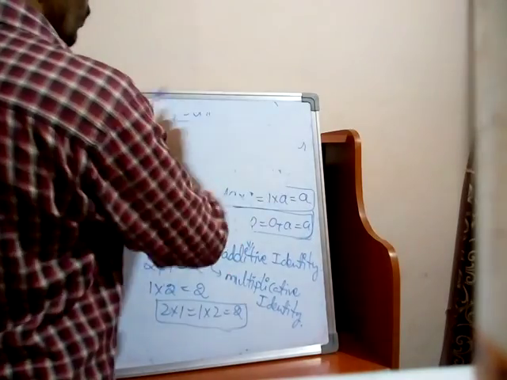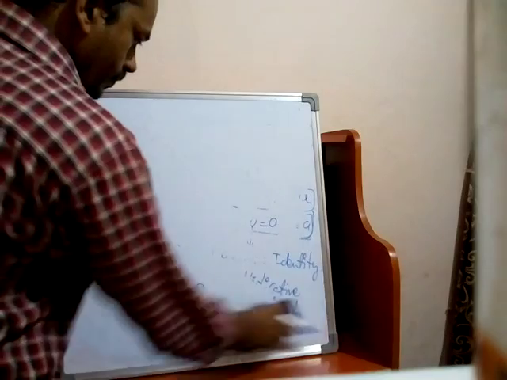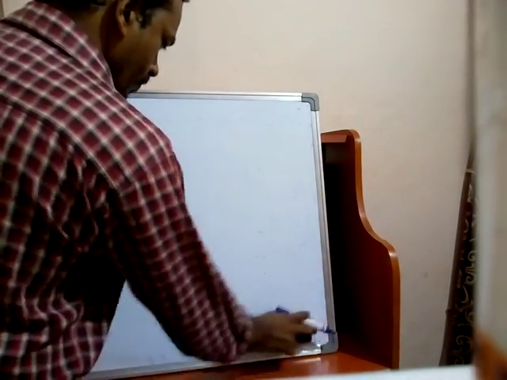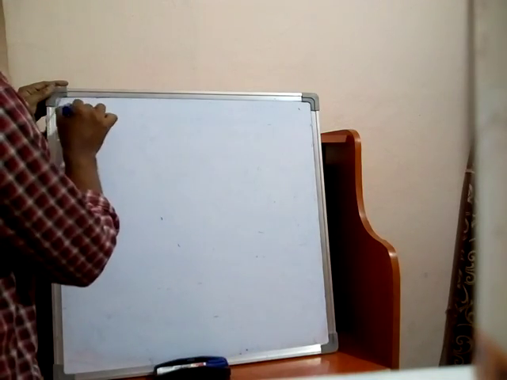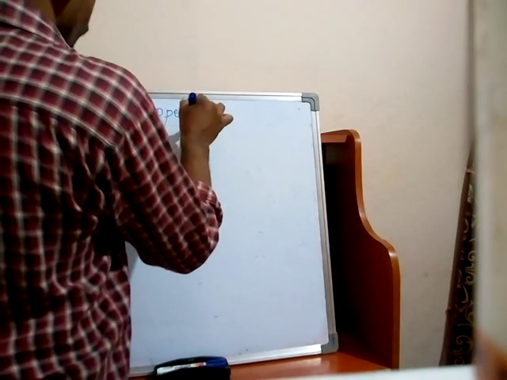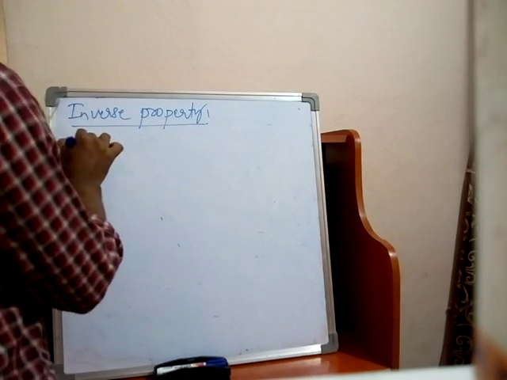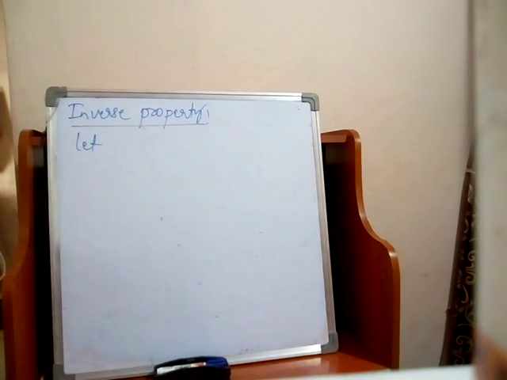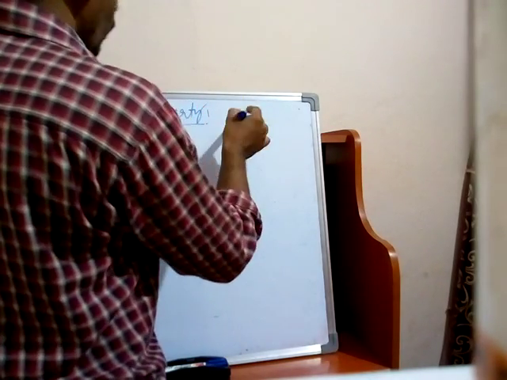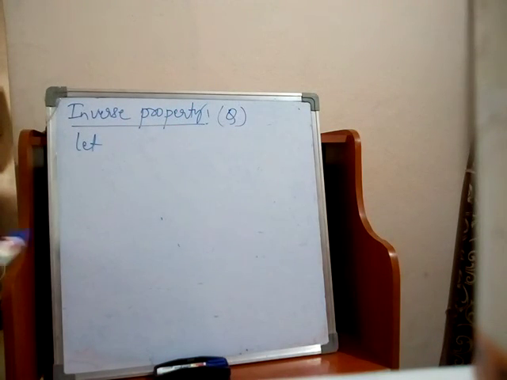So next one, inverse property. Now observe the inverse property. Whole numbers do not satisfy the inverse property, so now take integers or rational numbers. We discuss it in rational numbers.